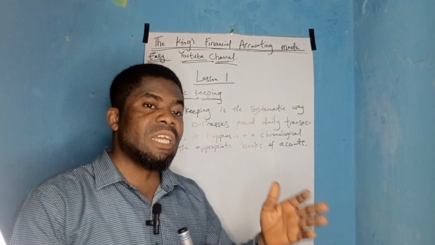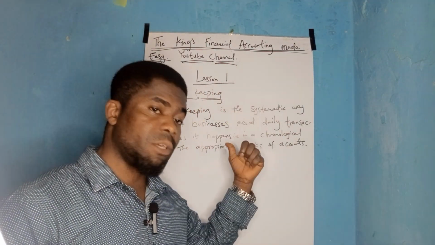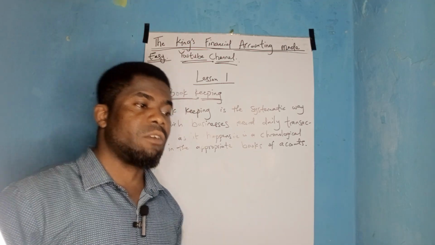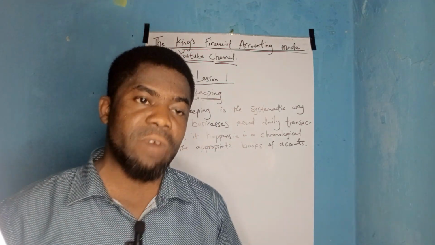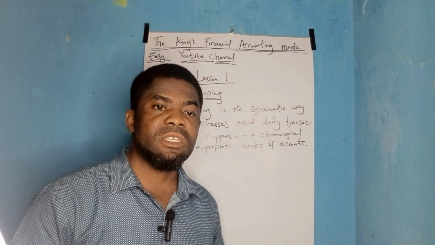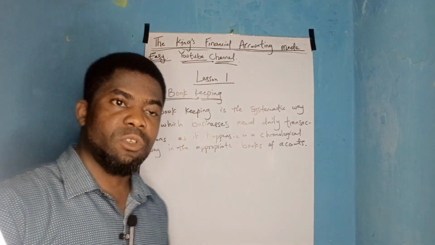Anything that has to do with money, exchange of money for exchange of values in the business, then you are talking about the bookkeeping aspect of the business.